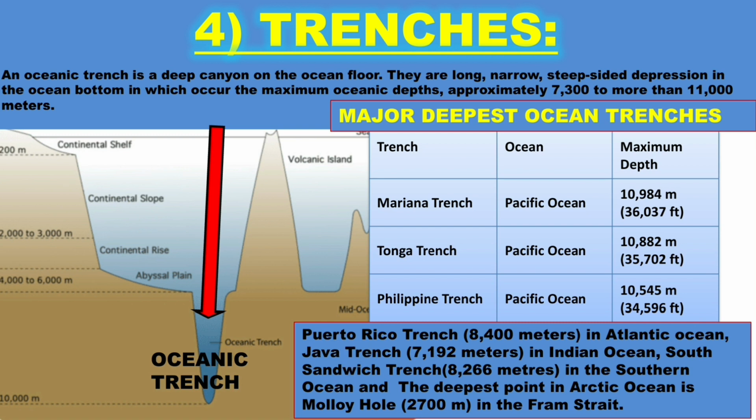The other major ocean trenches in the other oceans are Puerto Rico Trench with 8,400 meters in the Atlantic Ocean, Java Trench with 7,192 meters in the Indian Ocean, South Sandwich Trench with 8,266 meters in the Southern Ocean, and Molloy Hole with 2,700 meters in the Arctic Ocean.